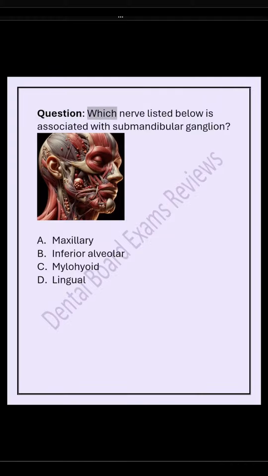Question: which nerve listed below is associated with submandibular ganglion? A. Maxillary. B. Inferior alveolar. C. Mylohyoid. D. Lingual. The answer is D. The submandibular ganglion is associated with lingual nerve. The submandibular ganglion is a parasympathetic ganglion with its preganglionic fibers coming from chorda tympani nerve.